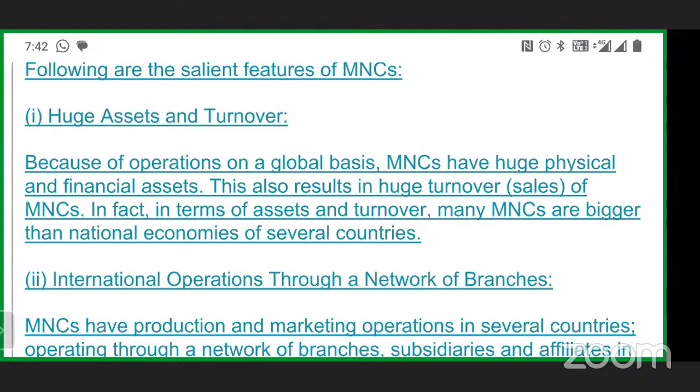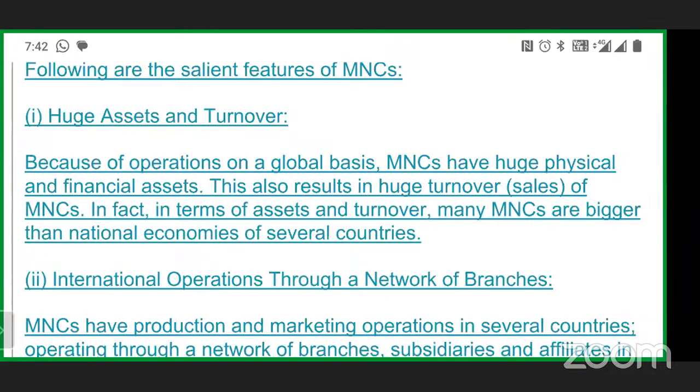Am I audible, Pilamane? Yes, ma'am. Okay. What do you understand by huge assets and what do you understand by huge turnover? Ma'am, huge asset means huge profit. Huge assets means huge profit. Assets, yeah. Huge asset means this is a company's asset and turnover means it is sales.